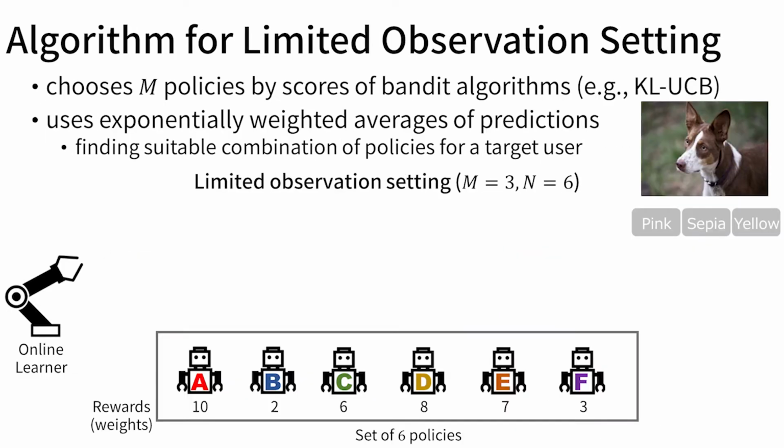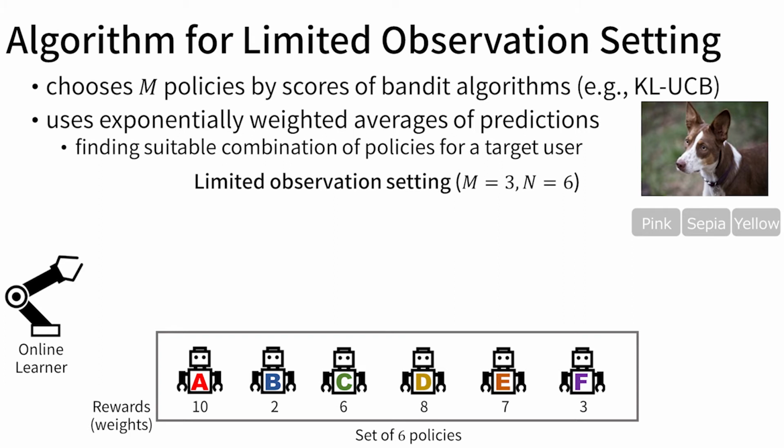In this setting, we aim to design an algorithm that efficiently searches for an optimal policy from limited M observations. Unlike the first setting, the online learner is not allowed to access all prediction results in each time step. To address this problem, we used methods of the multi-armed bandit problem to efficiently explore better policies in a set. The online learner chooses M policies based on scores of bandit algorithms such as the KLUCB algorithm.